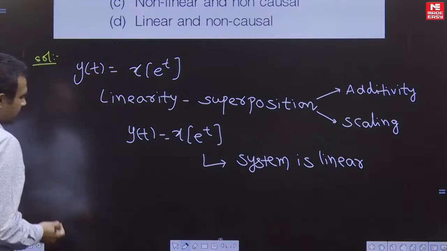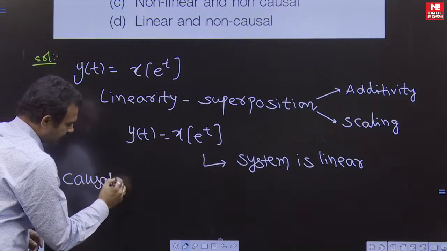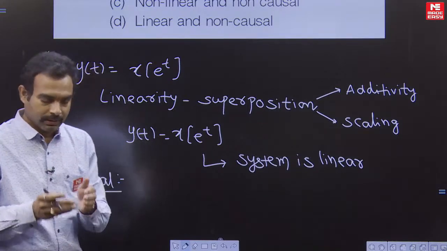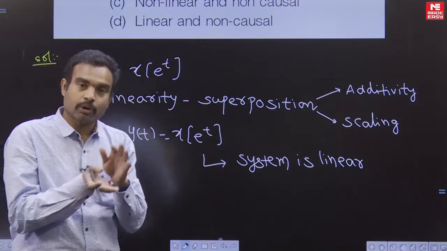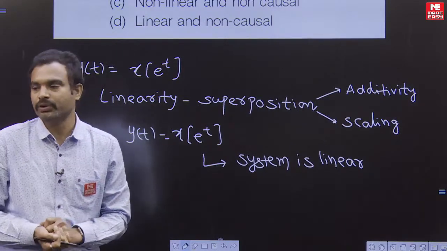Next, you are asking about the causal condition. A system is said to be causal if it depends only on the present values and on the past values, but not on the future values.